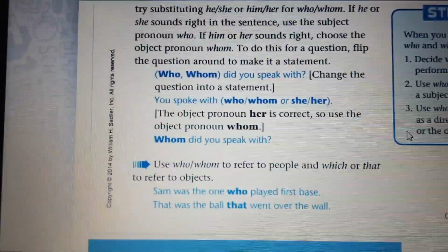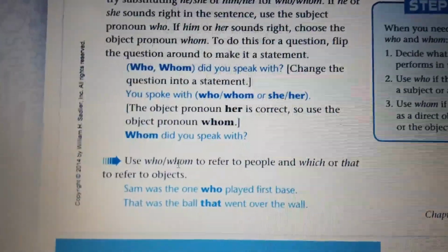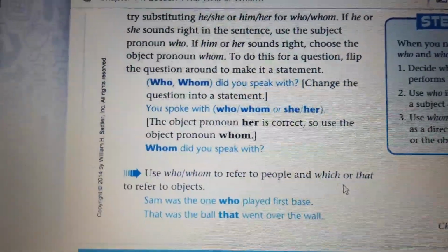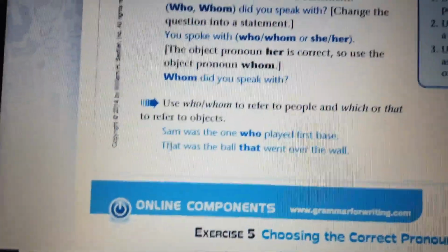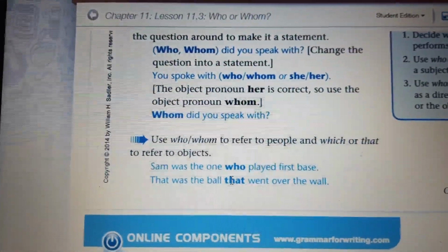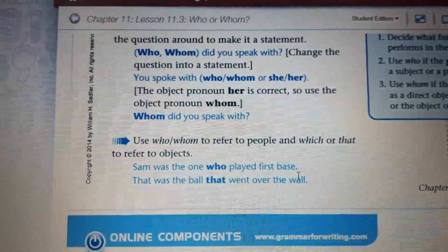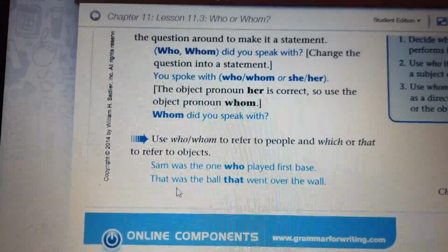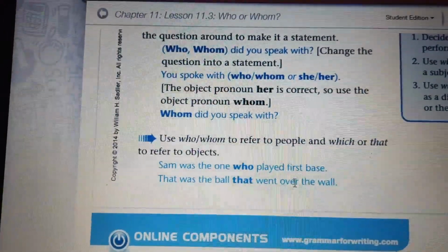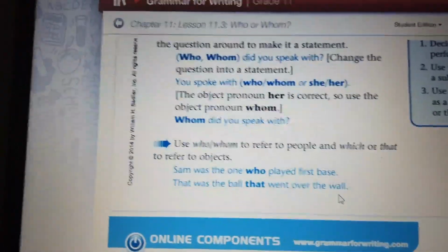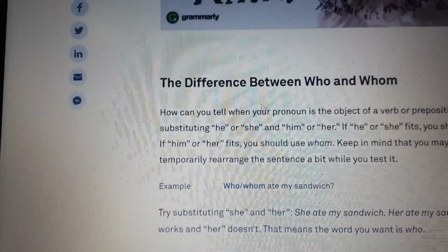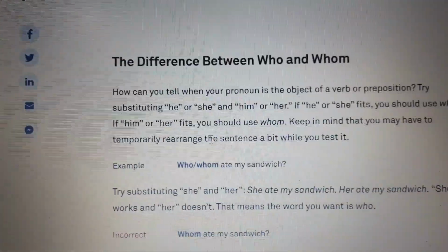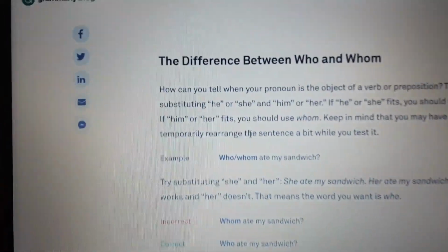Here we use who or whom to refer to people and which or that to refer to objects. Sam was the one who played first base. That was the ball that went over the wall. I'll show you this as I just showed you, but you can pause and take a picture of it.